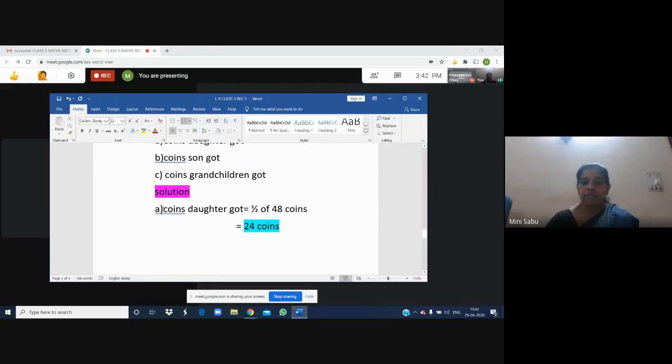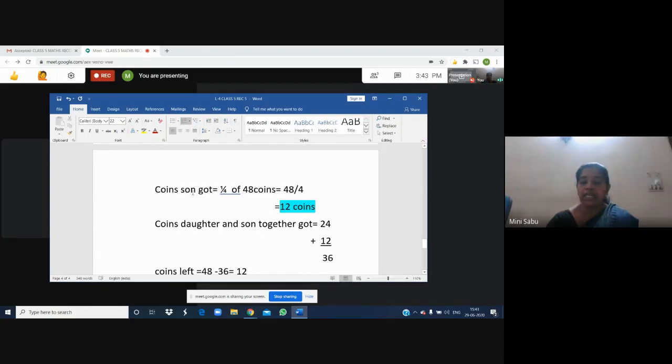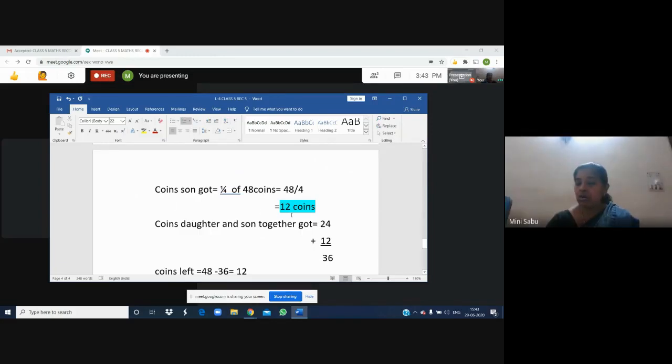Solution. First, we are going to find out how many coins daughter got. Total is 48. Half of 48 coins. You know, half of 48 is 24 coins. Is it not? Half means divide by 2. Then coins son got. 1/4 of 48 coins. 48 divided by 4. You know by table, 12 fours are 48. 48 divided by 4 is 12 coins. So that means son got 12 coins.